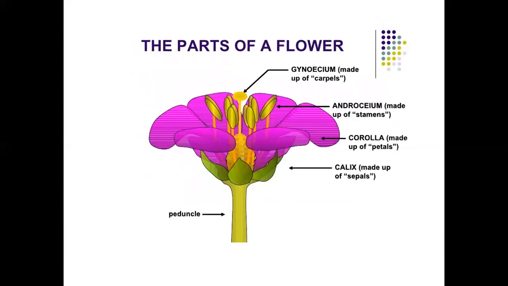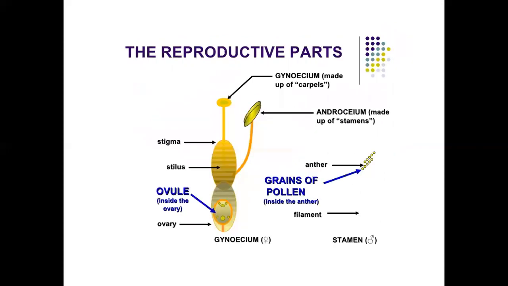These are the parts of a flower: gynoecium, androecium, corolla, calyx, and peduncle. The reproductive parts: gynoecium, androecium, anther, pollen grains, filaments, ovules, and ovary.